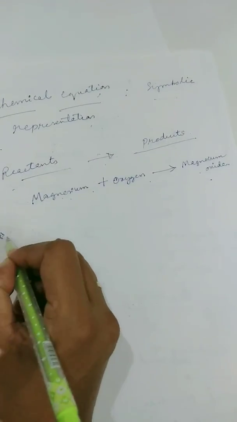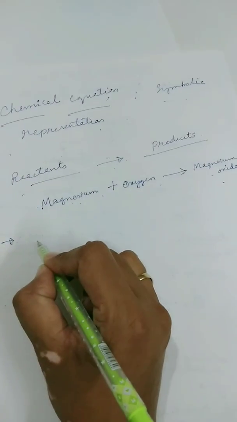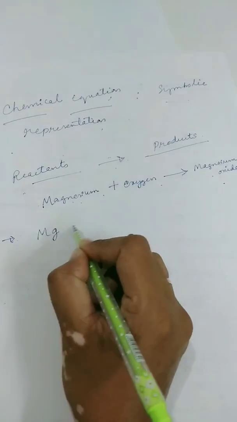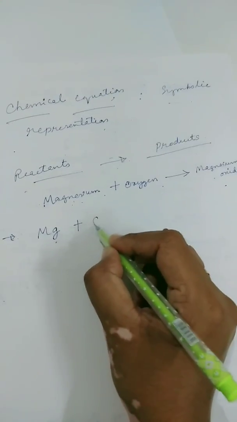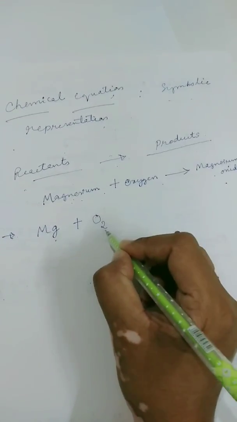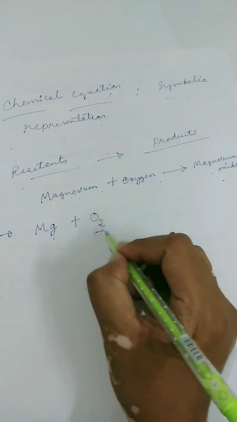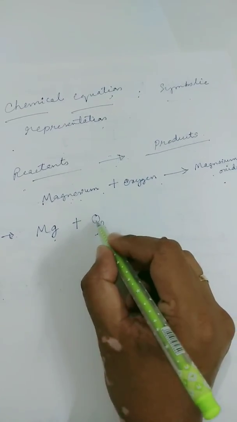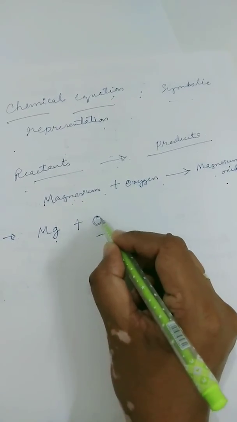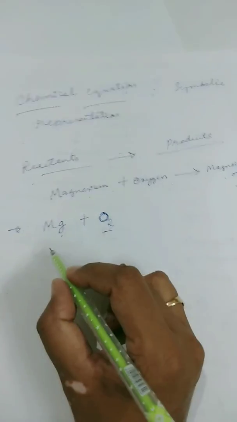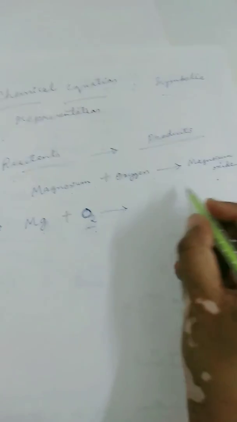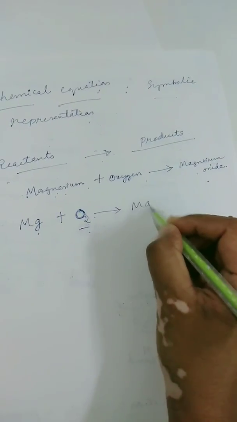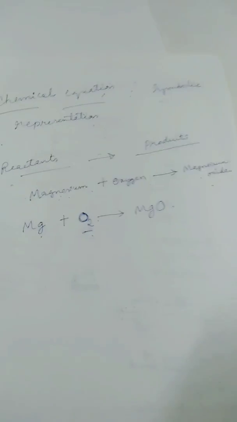So what is the other way of writing a chemical equation? It's by using symbols. Magnesium symbol is Mg and oxygen is always written as O2 because it is a diatomic molecule. So two atoms constitute one molecule of oxygen. So magnesium and oxygen gives rise to, what is happening over here? Magnesium oxide is formed.